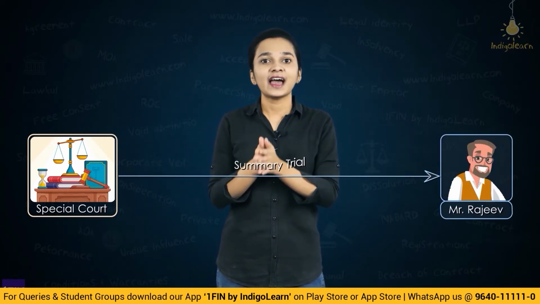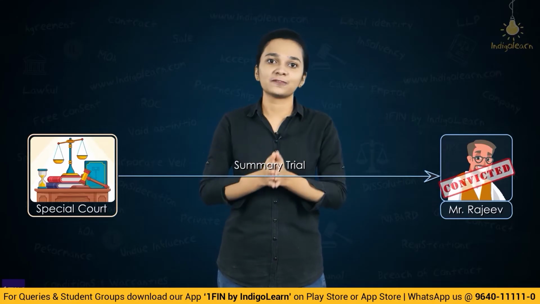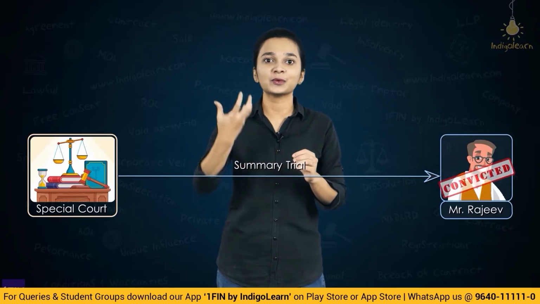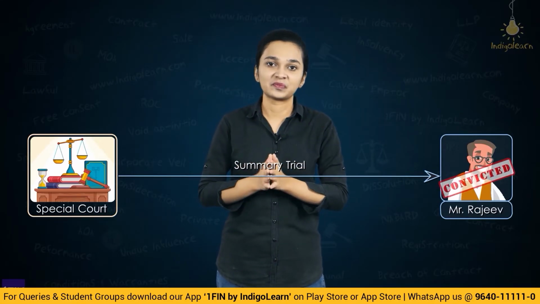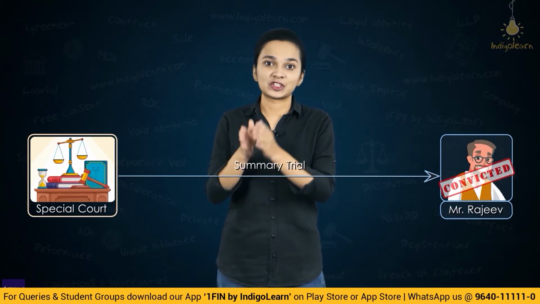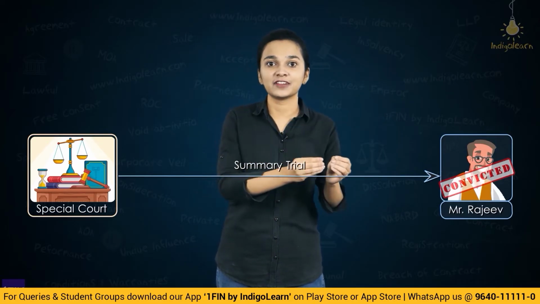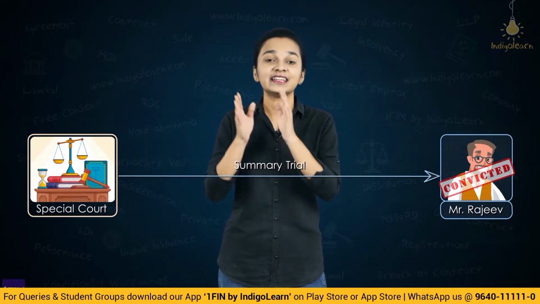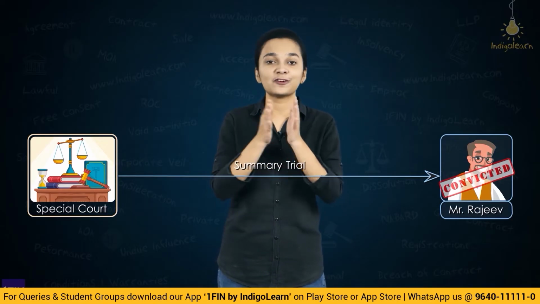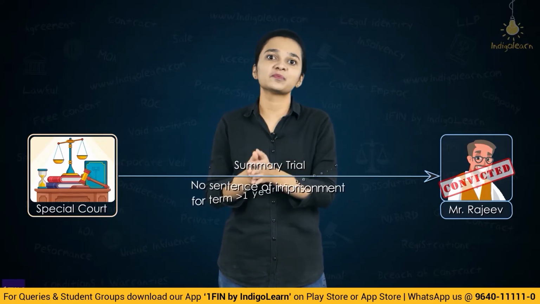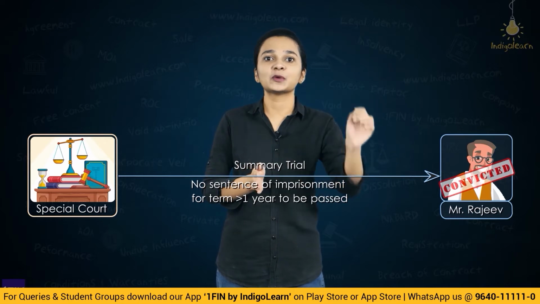Now say special courts have decided to complete a trial in a summary way, and a person has been convicted of an offence during that summary trial. In a situation where a person has been convicted in a summary trial, he cannot be punished with an imprisonment for a term exceeding 1 year.